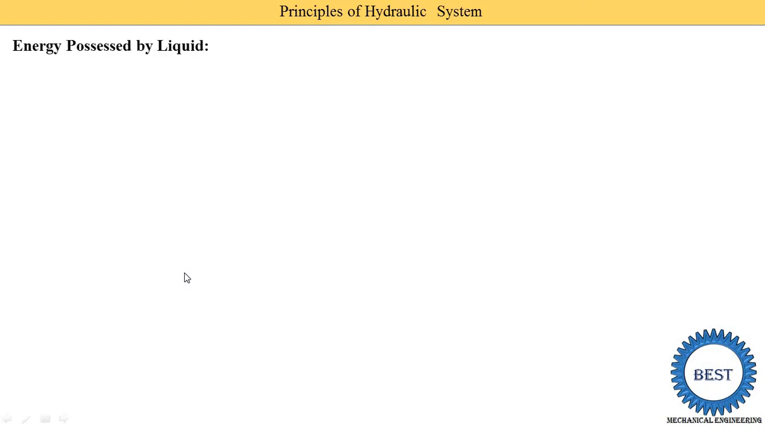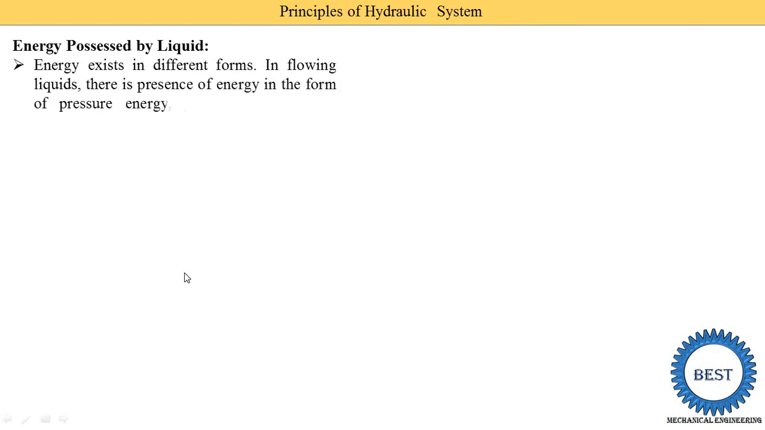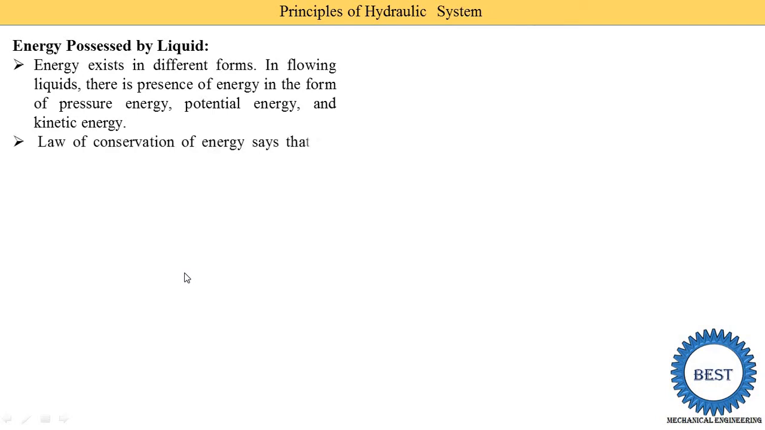Next, the energy possessed by the liquid, meaning which types of energy are present in a liquid. So we derive the equations of this energy. Energy exists in different forms, meaning any substance has various forms of energy. In a flowing liquid there is energy in the form of pressure energy, potential energy, and kinetic energy. In fluid mechanics you study about Bernoulli's theorem. Every substance has these 3 types of energy: pressure, potential, and kinetic energy. So now we derive the equation for all the energies as well as the heads.